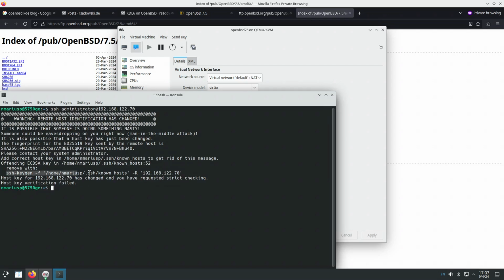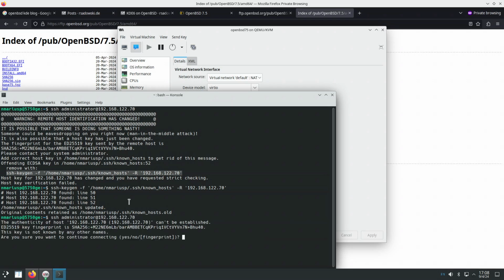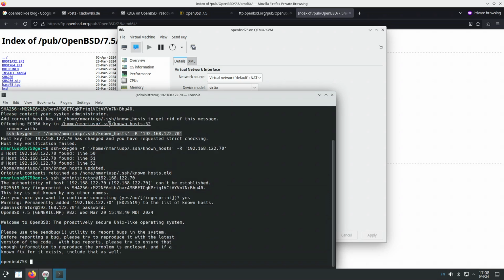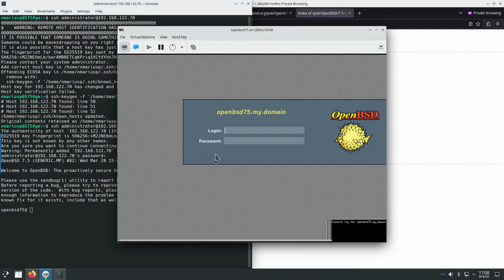Okay. It complains that I already had a virtual machine previously with the IP address ending in .70. And I could connect to the virtual machine. The virtual machine has booted in graphical user interface mode because we have selected during the installer that xenodm, the default desktop manager, be running by default.